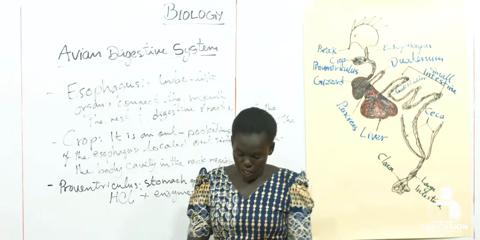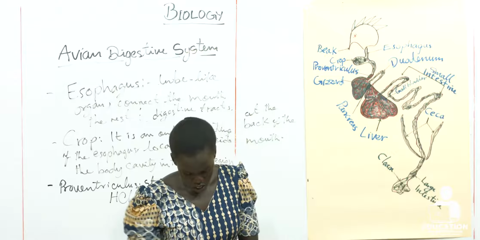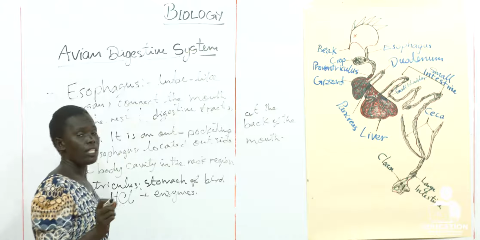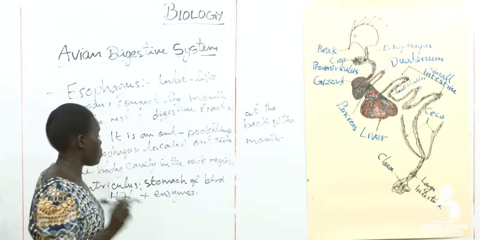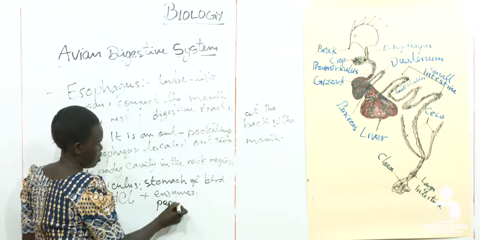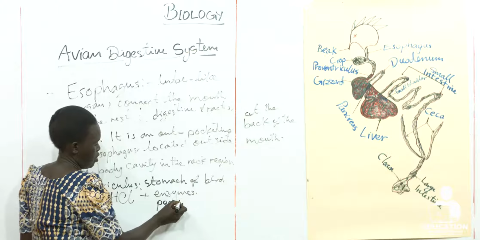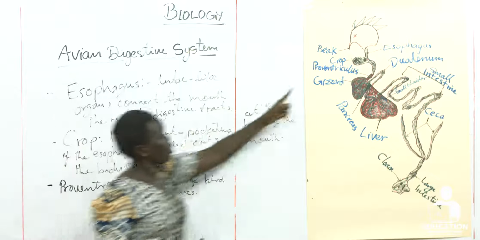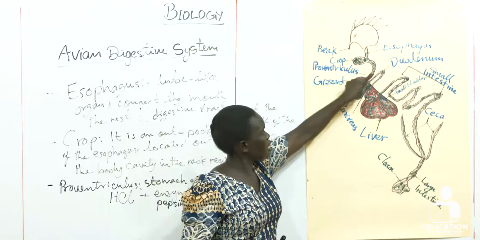Some of the digestive enzymes, like pepsin, can be excreted in this part. Proventriculus, this is the stomach.